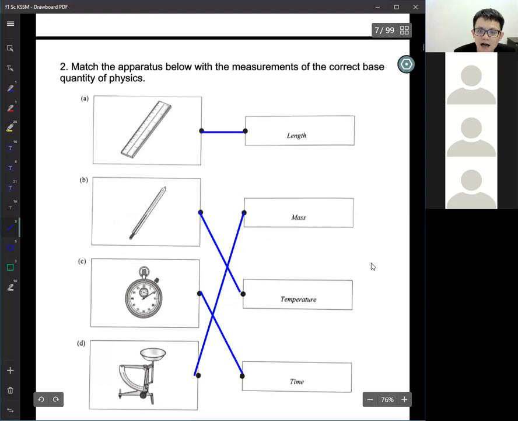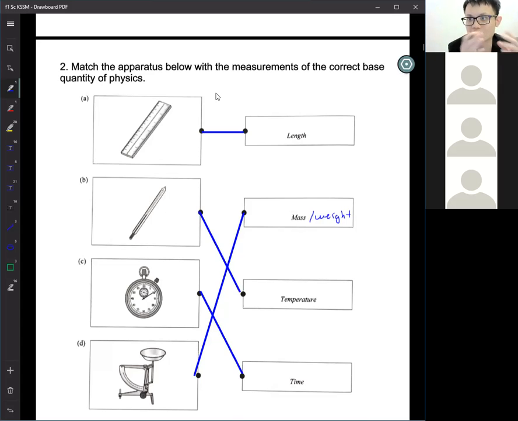Okay. There's a mass and there is a weight. Just want to explain the difference between a mass and a weight. So what's the difference between mass and a weight? A mass is the amount of particle or amount of atom in the object, means the mass is always the same, correct? Now the mass of you on the moon and the mass of you on the earth is the same because you are still you. The weight is different.